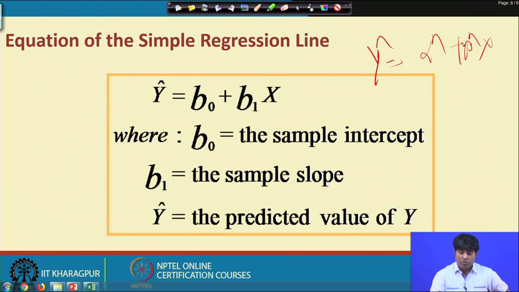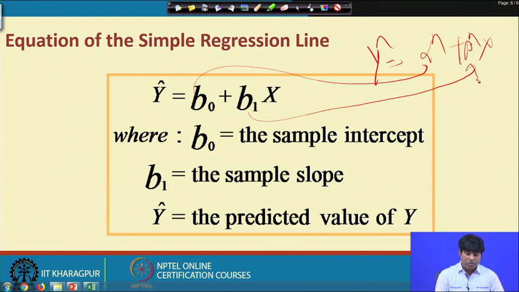Here b 0 is nothing but alpha head, and b 1 is nothing but beta head. So technically b 0 is the intercept, and b 1 is the slope, and y head is the predicted value of y. And now we would like to know how b 0 and b 1 are to be calculated. Of course, b 0 is the estimated value of alpha, that is alpha head, and b 1 is the estimated value of beta, that is beta cap.